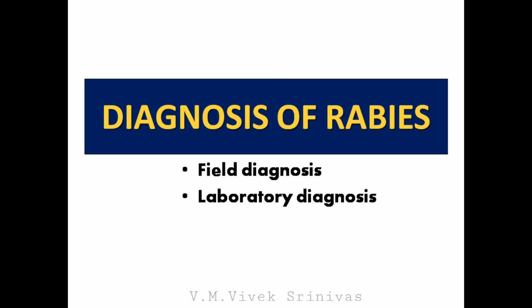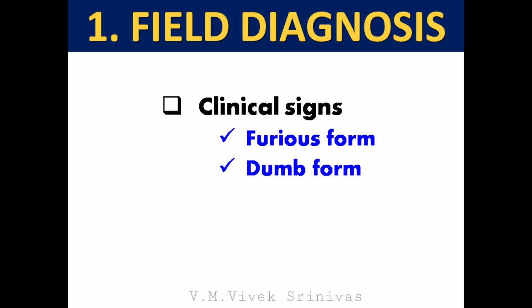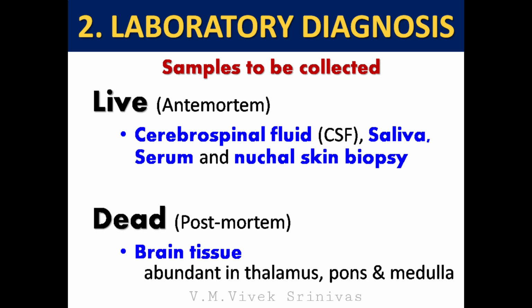Diagnosis can be done at field level or in laboratories. Field diagnosis is based on the clinical symptoms, such as furious and dumb form, as we discussed earlier. Next, laboratory diagnosis. For lab diagnosis, cerebrospinal fluid, saliva, serum and nuchal skin biopsy are collected from a live individual. In the dead, brain tissue is collected. In the brain, these viruses are abundant in the thalamus, pons, and medulla.